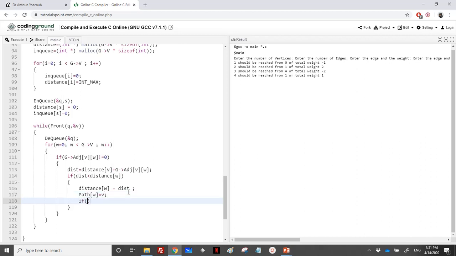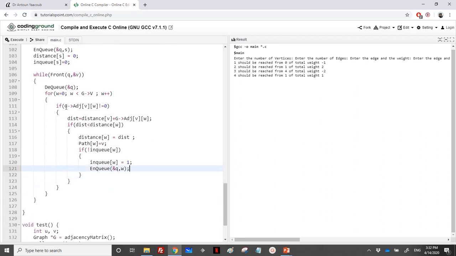If not in queue, so let me copy this. So if W is not in the queue, I will enqueue it. I will enqueue it and set enqueue to 1. So enqueue W would be equal to 1, and I will enqueue W. So there's a lot of curly braces.